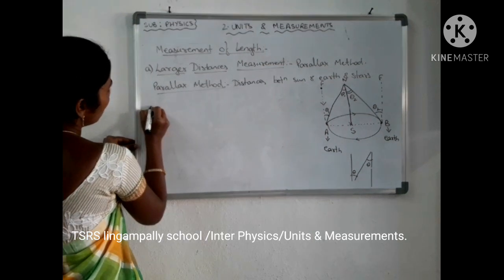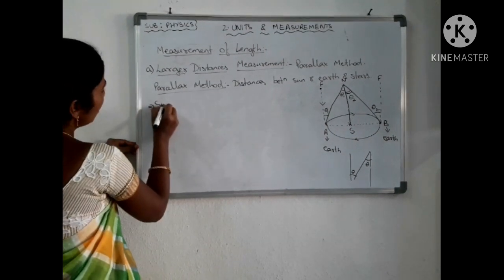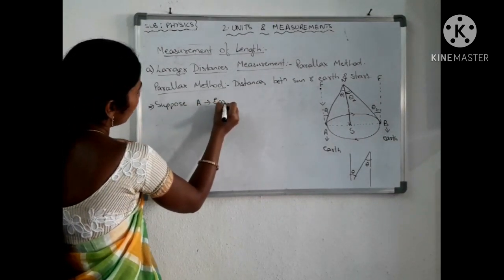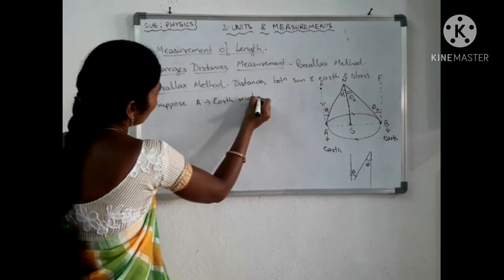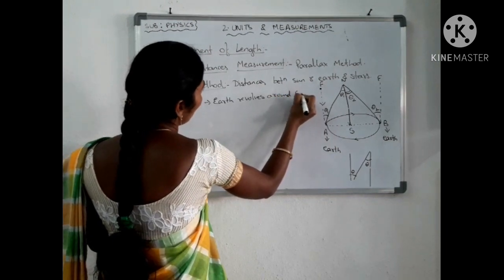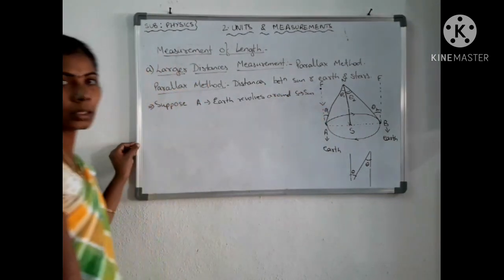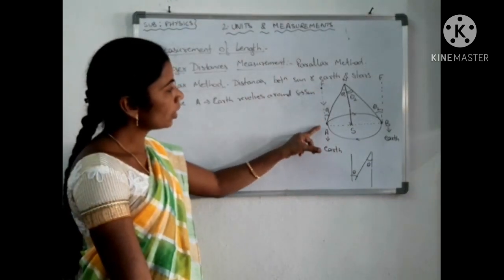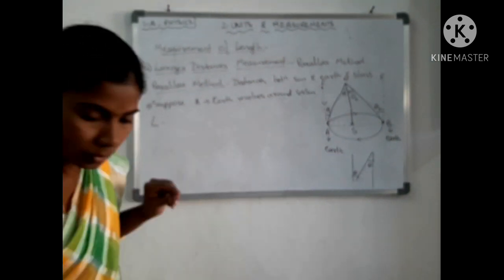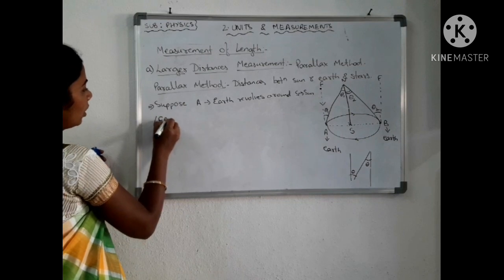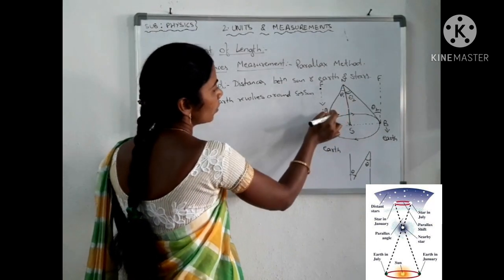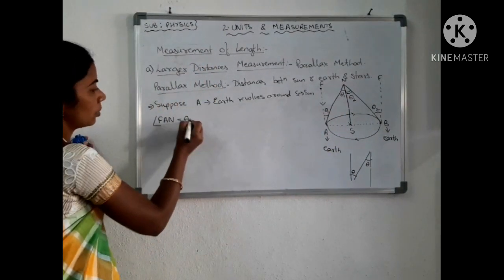So see here, suppose A is the earth revolving around S. S means sun. Okay. Then what is the angle FAN? Angle FAN is equal to what? Angle FAN is theta 1, no? Write down theta 1. Okay.